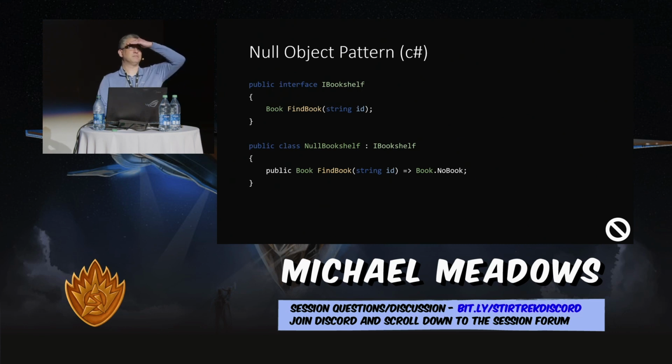Oh, go ahead. In Java, would a good alternative be optional? Does that let the compiler yell at you?